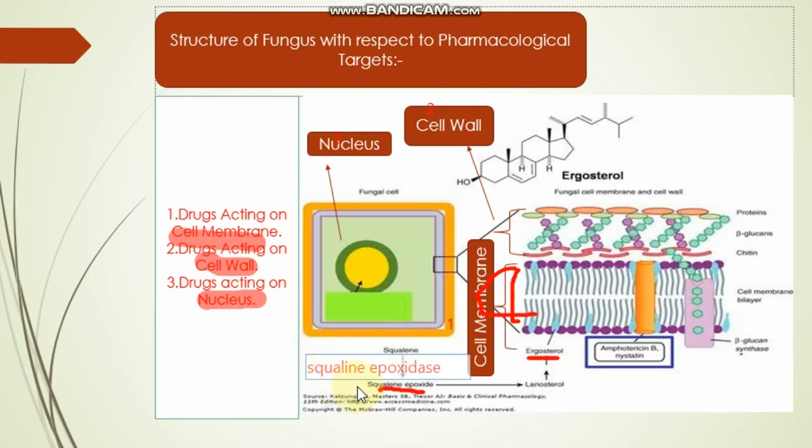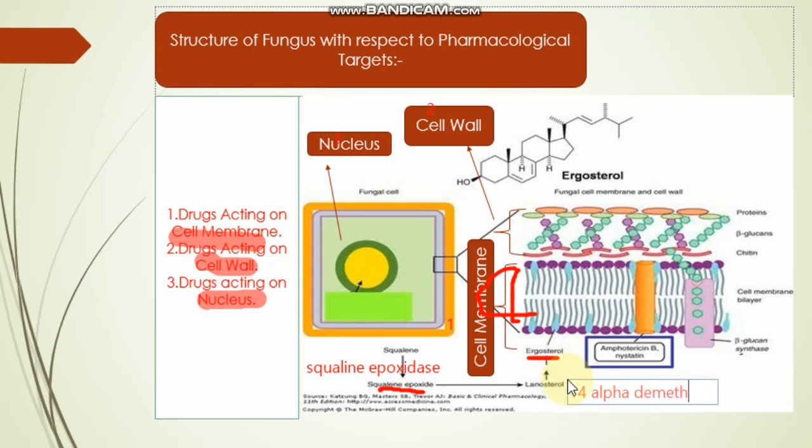And this enzyme converted the squalene into squalene epoxide. Then the squalene epoxide is converted into the lanosterol, and lanosterol is converted into the ergosterol by an enzyme known as protein alpha